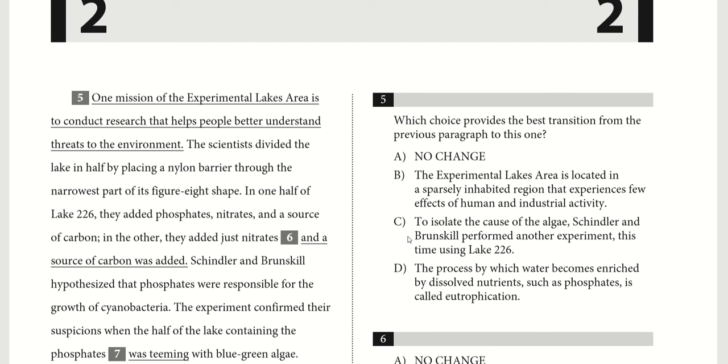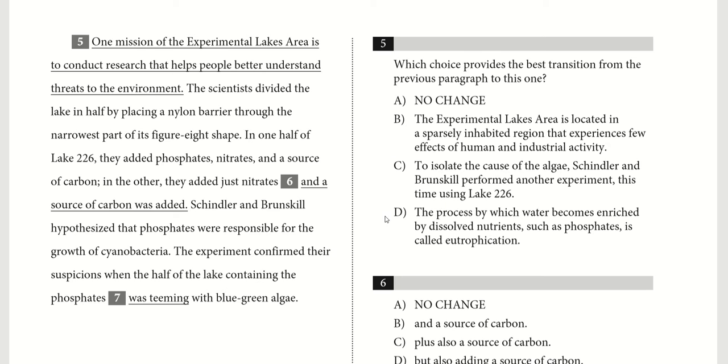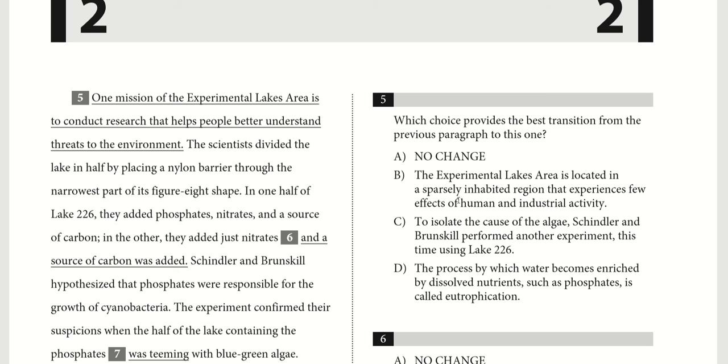Okay, what about C? "To isolate the cause of the algae, Schindler and Brunskill performed another experiment, this time using Lake 226." Okay, that's definitely not bad, right? It makes a little bit of mention of the algae that we discussed in the previous paragraph. It also explains the connection between that paragraph and this next experiment. So it introduces the fact that there was another experiment done. So that looks pretty good.